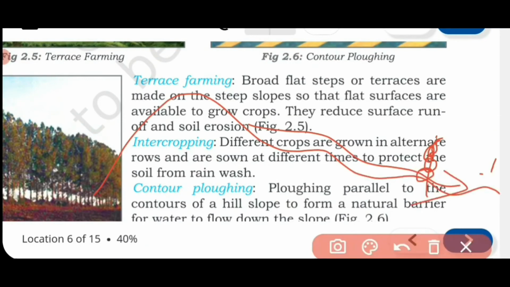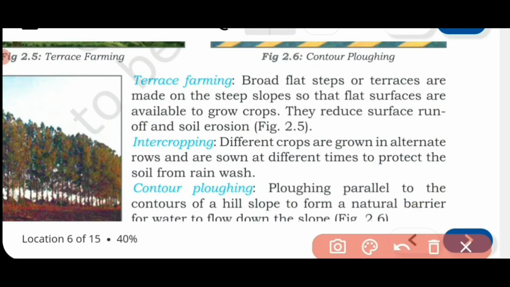Now terrace farming is very easy to understand. Terrace farming is mostly done on the slopes of the mountains. Okay, now how do they do it? If we cultivate on the slopes, whenever rain is there, water will slide down and it will take the soil from there.